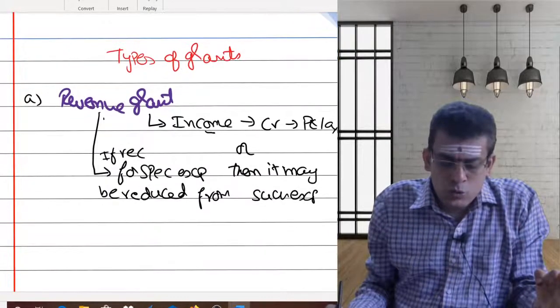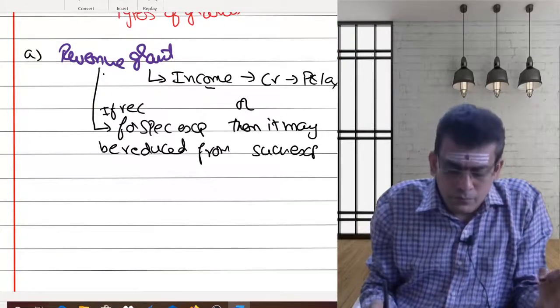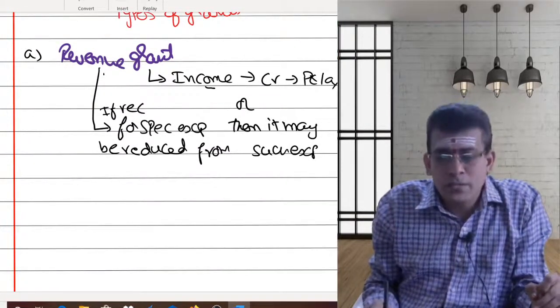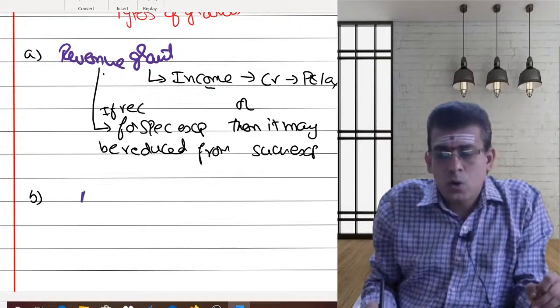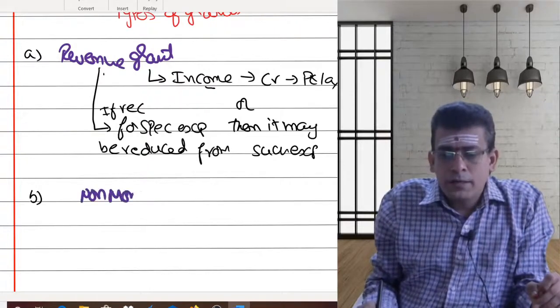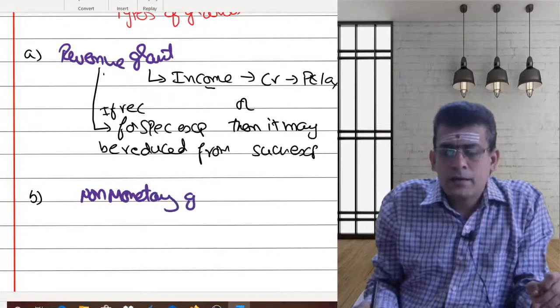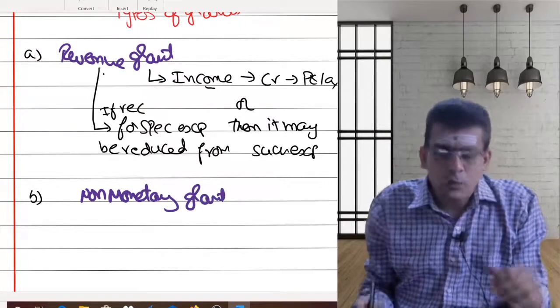Then the next one is something called your non-monetary grant. So what is the meaning of non-monetary grant?